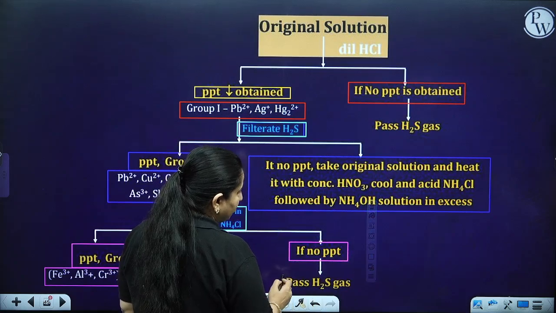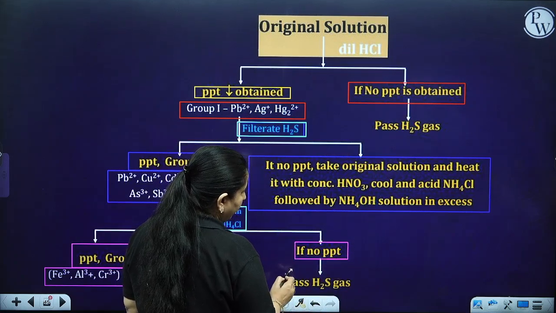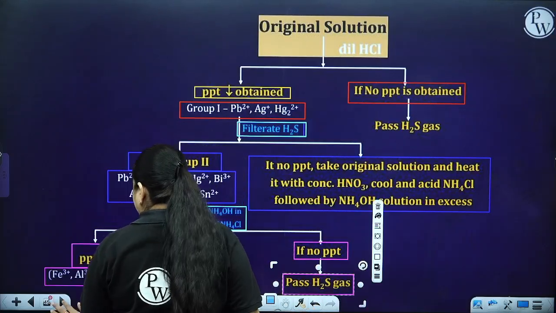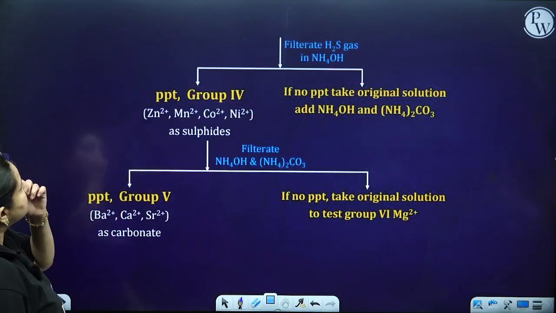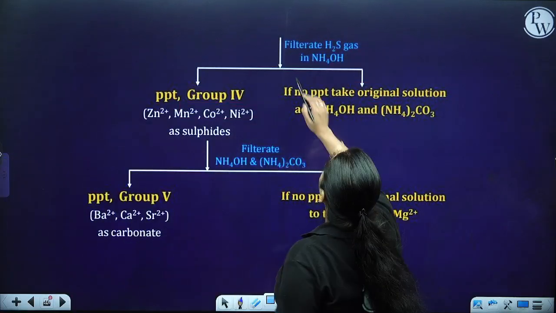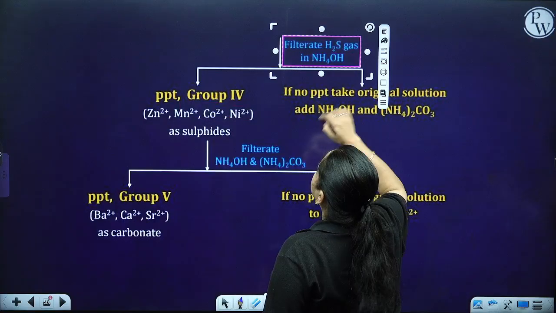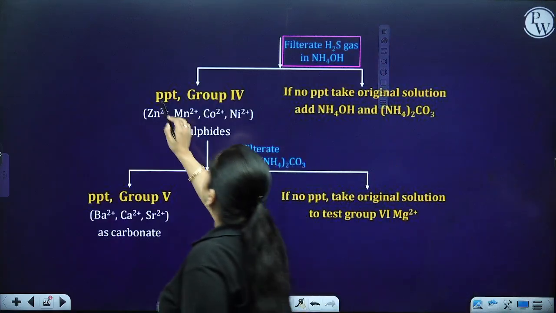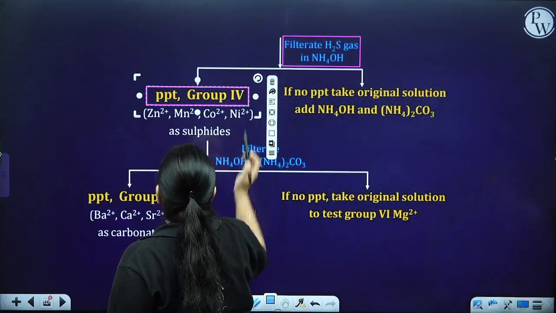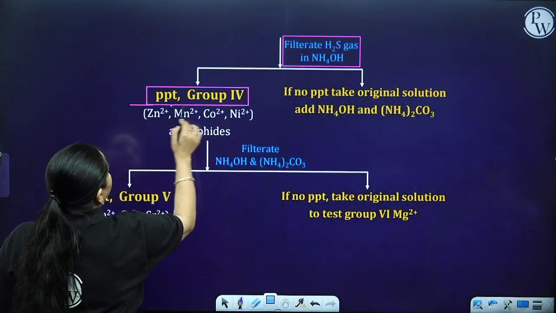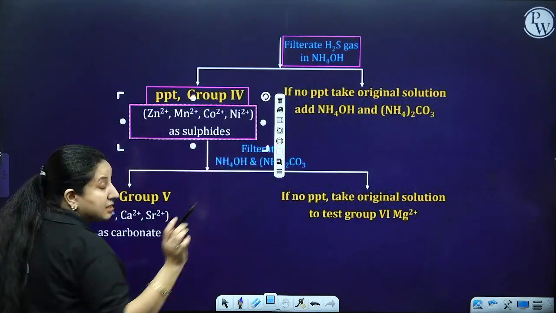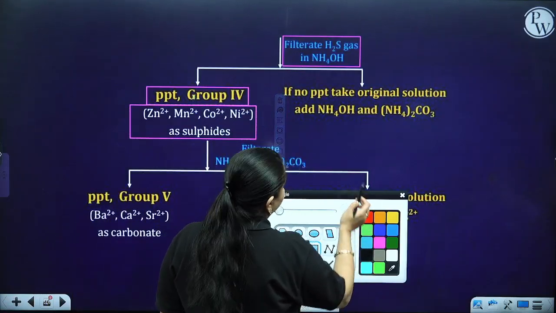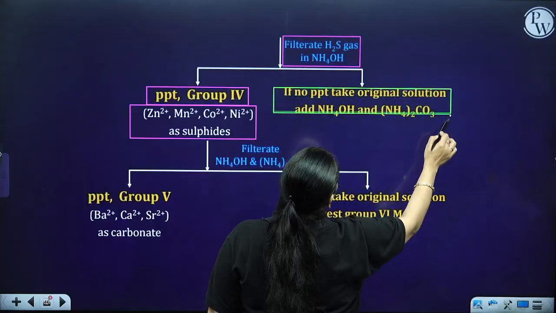So what do I have to do? I have to pass H2S gas over here. Now when I pass the H2S gas, my group reagent is this. Again I am going to have two possibilities: group 4 is present, and group 4 members are present as sulfides. Another possibility is that no precipitate is going to come.